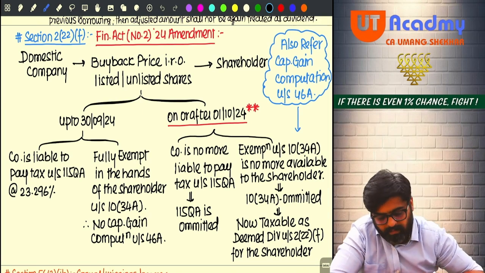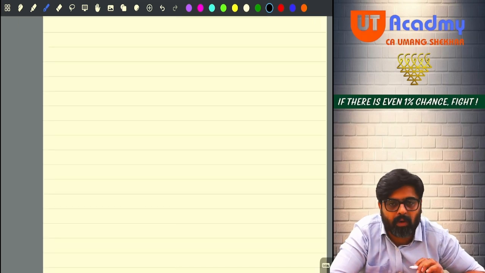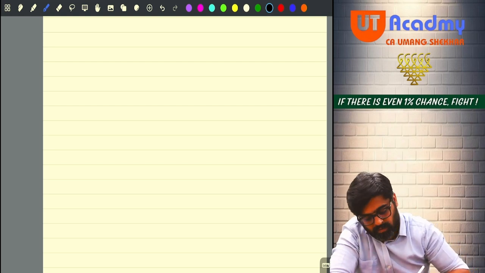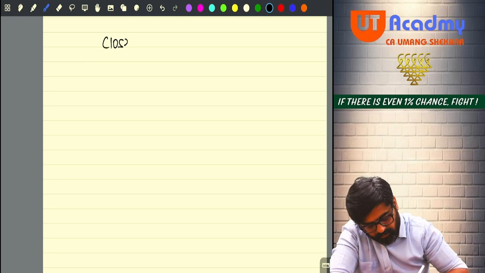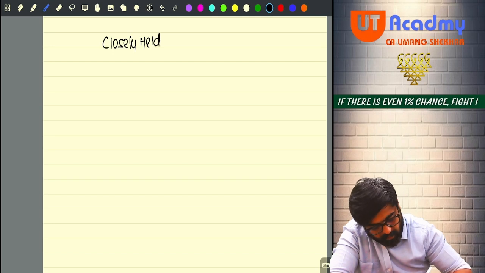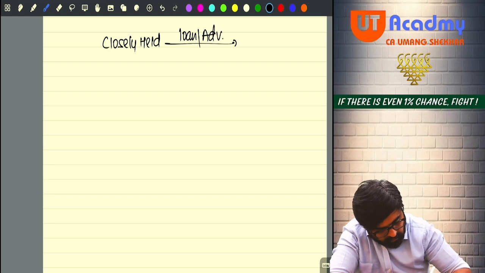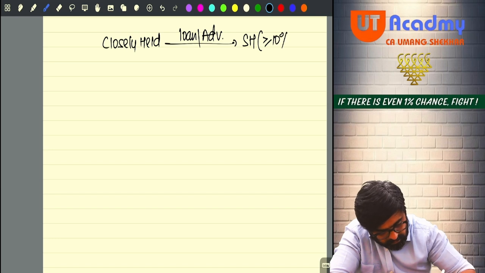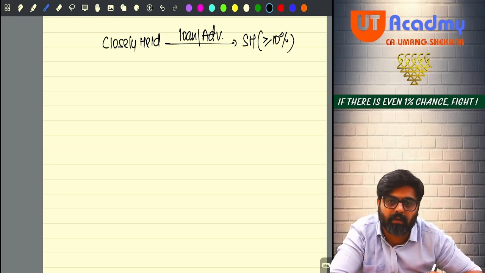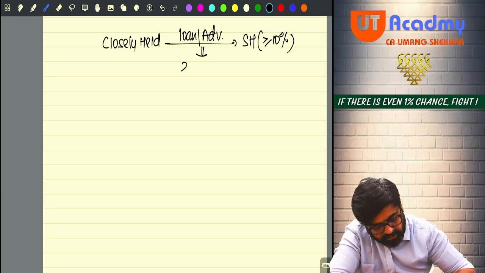Okay, but wait, I had some doubt. One small point I forgot to discuss with you along with dividends. See, I told you that if there is a closely held company who is paying loan or advance to its shareholder holding greater than or equal to 10% shares in this company, yes or no? So that loan or advance is what? Deemed dividend under section 2(22)(e).